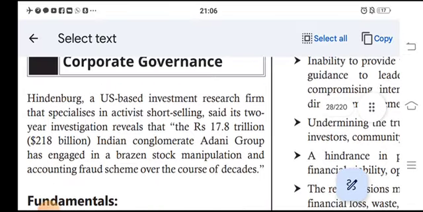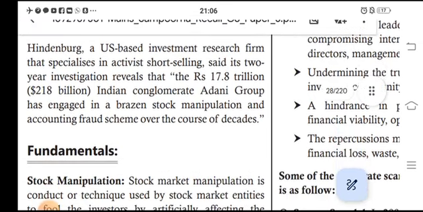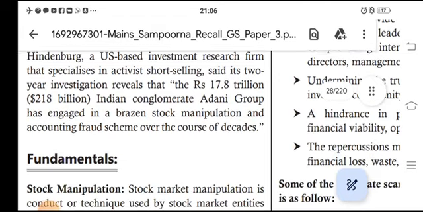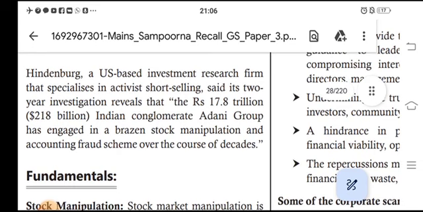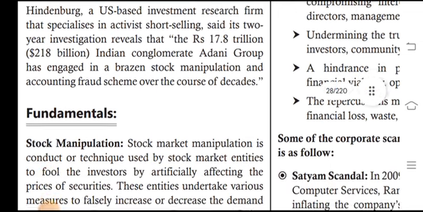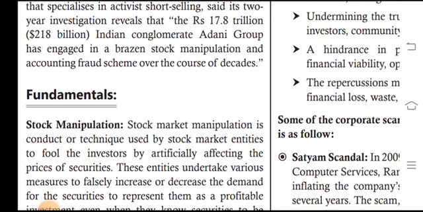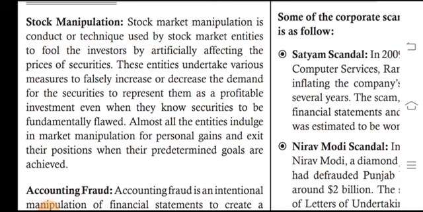Hindenburg, a US-based investment research firm that specializes in activism and short selling, said its two-year investigation revealed that the 17.8 trillion rupee, 218 billion dollar Indian conglomerate, the Adani Group, has engaged in brazen stock manipulation and accounting fraud schemes over the course of decades.